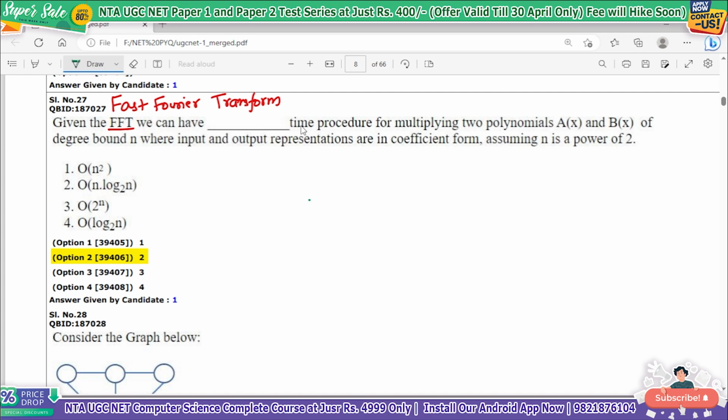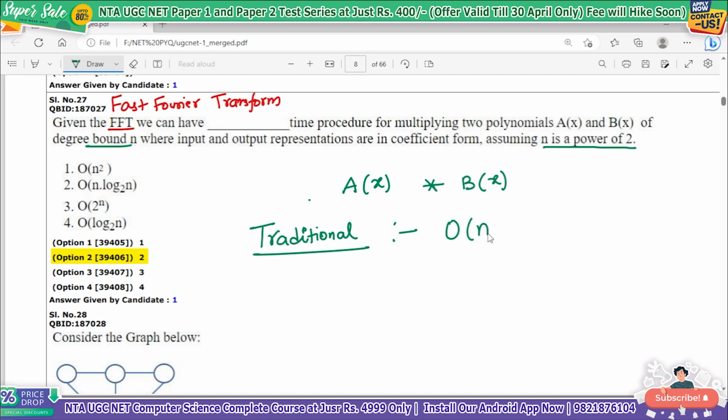Given the FFT, we can have a dash time procedure for multiplying two polynomials. Now we have two polynomials, a of x and b of x, of degree bound n, where input and output are in coefficient form, assuming n is a power of 2. So when I multiply two polynomials, with the traditional approach, the time we will take is order of n square. This is the traditional approach.